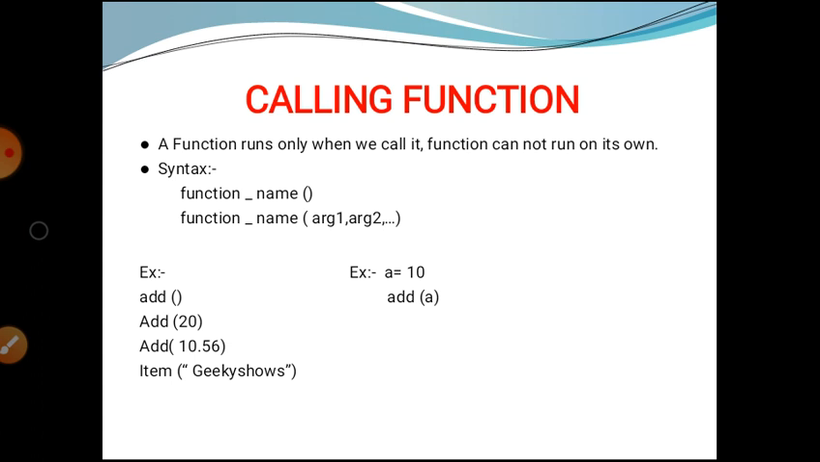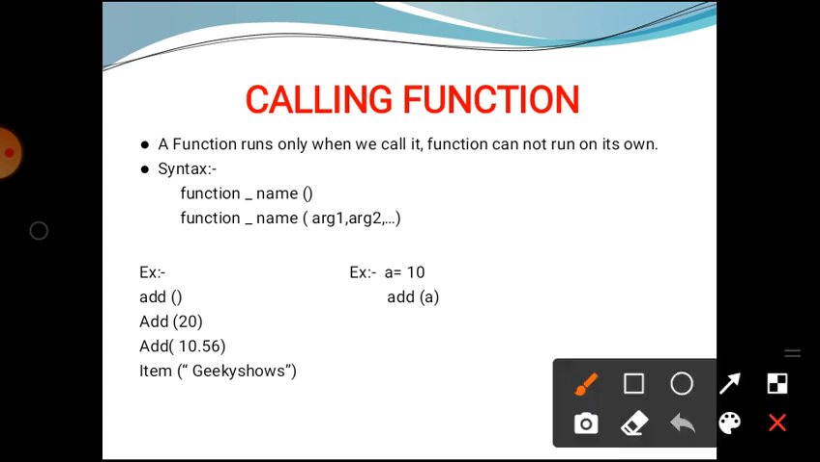The syntax for function calling is the function name, then parentheses. After the name of the function, we give the parameters or the arguments in the parentheses. Here one example is given: we see add and parentheses, and in the parameter 20. For example, if we give a is equal to 10, then this is our function, and we have to call that function. Then we simply say add(a). This is the calling of our function.